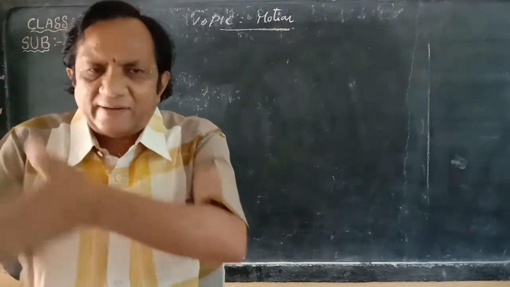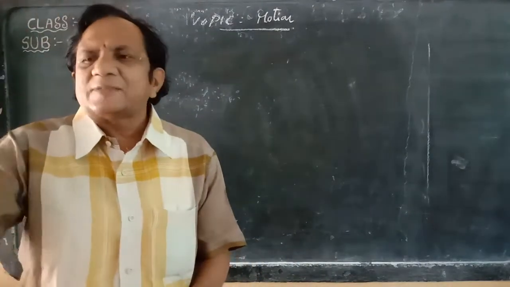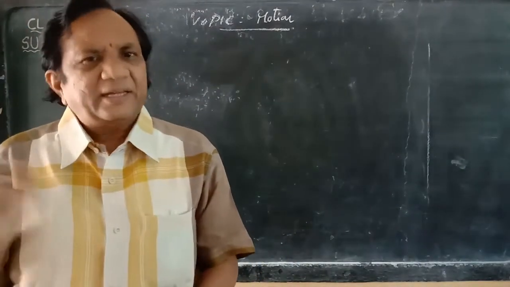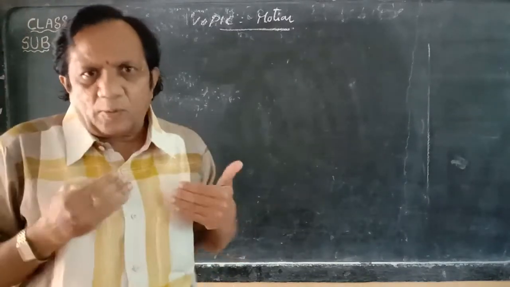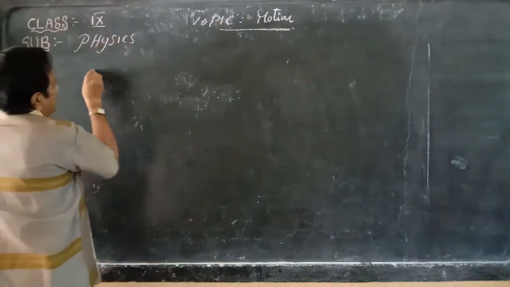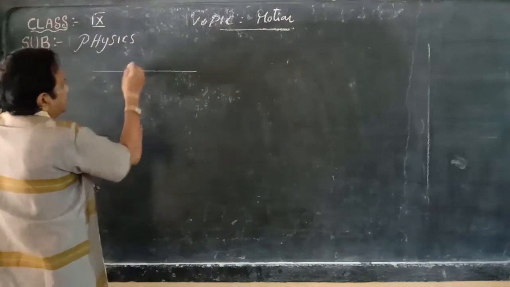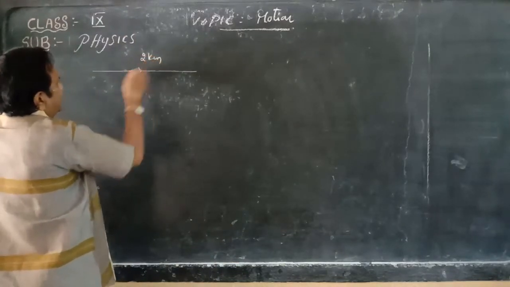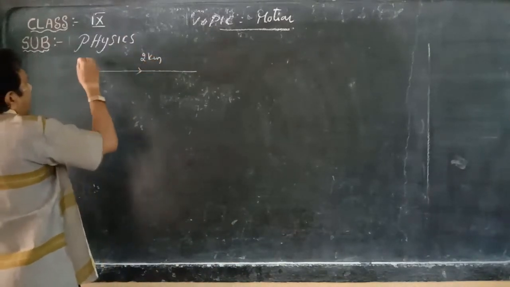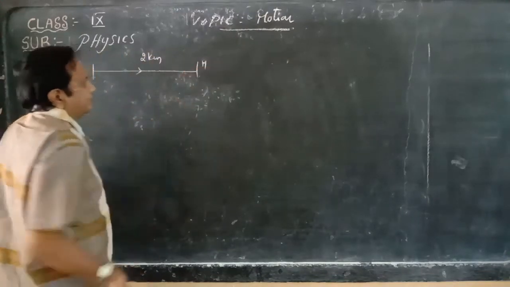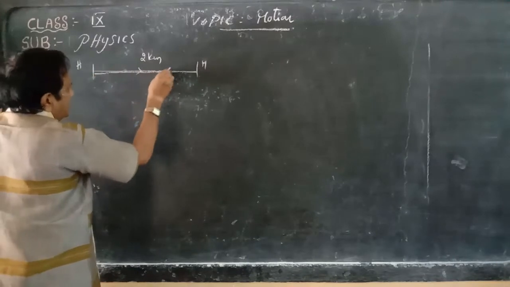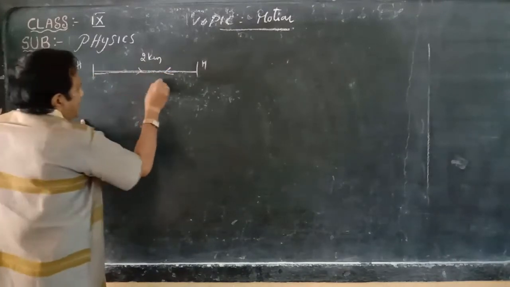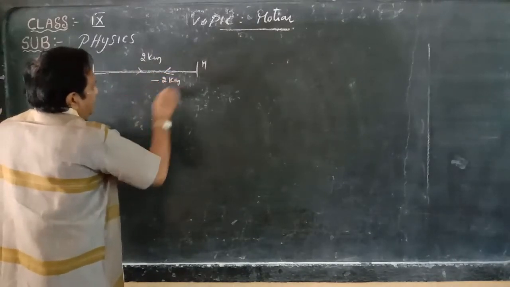That means you travel in the forward direction, which we take as plus 2 kilometers. Again from there you come back, and coming back means in the opposite direction. Understand this: this is the house and this is the market. From there, you come back the same distance in the opposite direction, which we take as minus 2 kilometers.